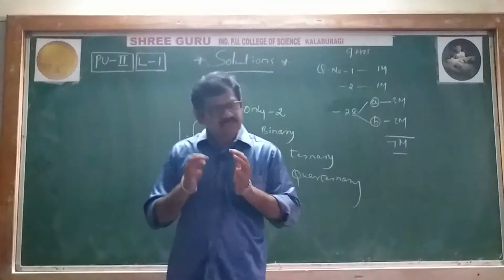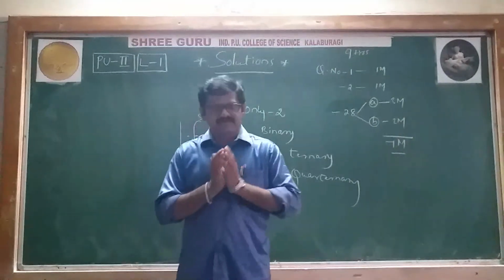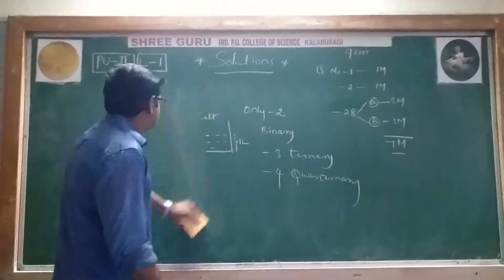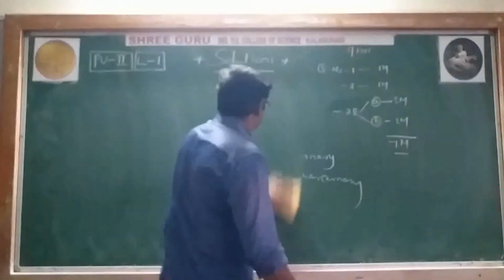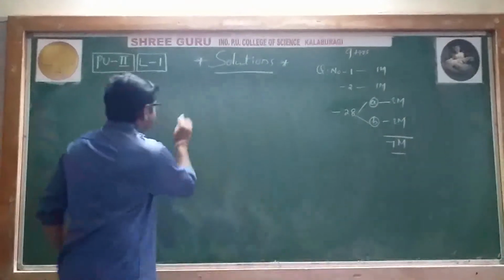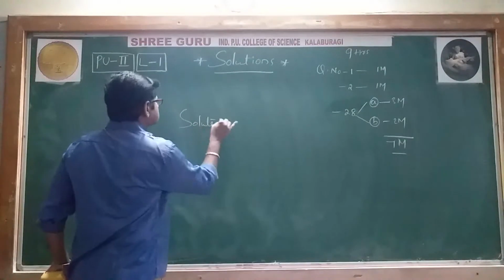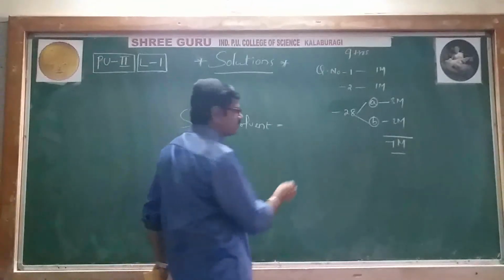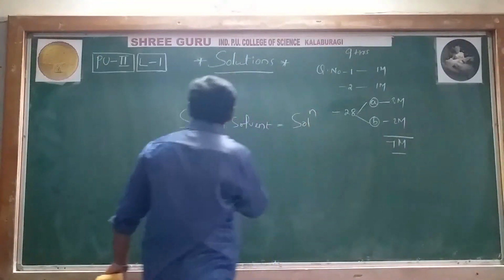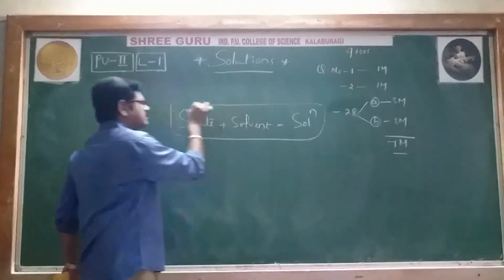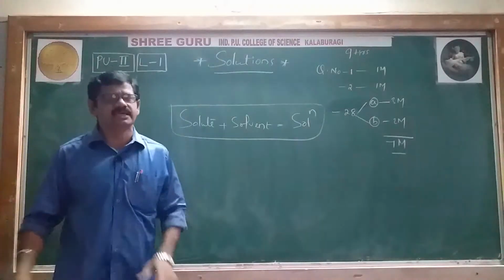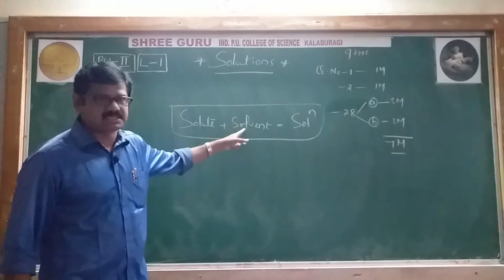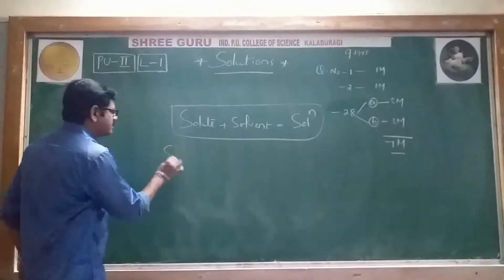Right. Now in the solutions topic, first of all we have to learn mainly 2 things. What are those 2 things? One is the solute and the other one is the solvent. If you mix them, you will get a solution. Solute plus solvent will give a solution. Now we have to define what is a solute and what is a solvent.